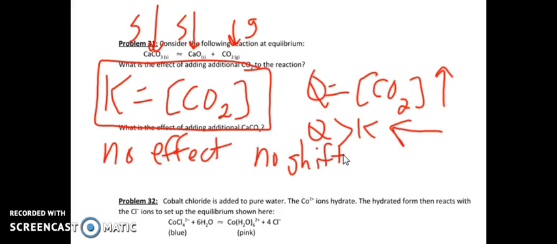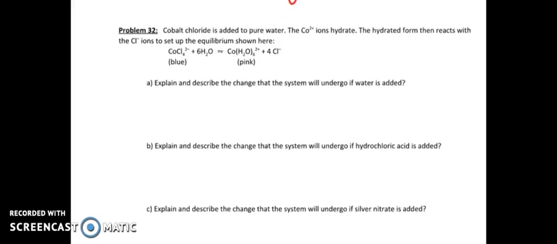Okay, this next one I think is kind of fun. I will try to have this set up as a demo for you when you come in again, and it's really neat to see. It's a good visual for what's going on with Le Chatelier. So if you have more reactants, it's going to be blue. If it's going to be more products, it's going to be pink. So you can literally see what's going on.